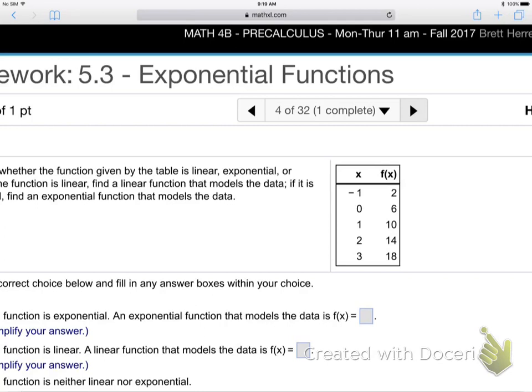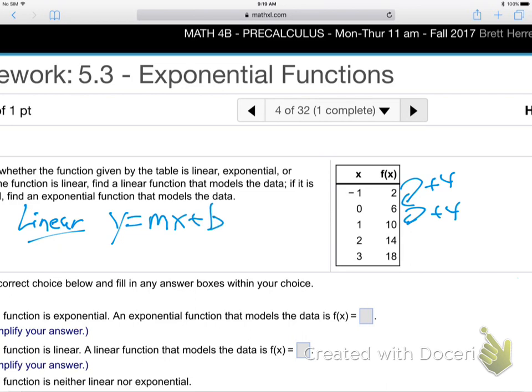Okay, try that one. Same kind of thing. Look at those y values. This will be our last table. We'll go to graphs next. So what's happening from y value to y value? It's adding 4 every time, isn't it? So that's what? Linear. Now, I haven't given you the linear setup, but you kind of know it. It's mx plus b. So we know it's linear, y equals mx plus b kind of thing, right? Now, what's the m?